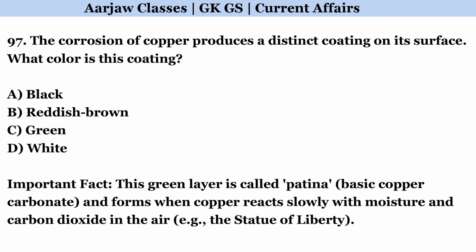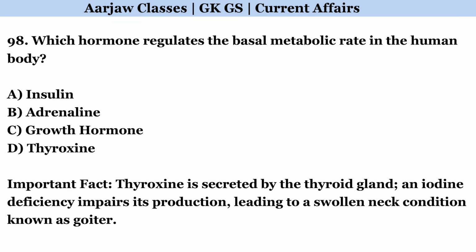The corrosion of copper produces a distinct coating on its surface. What color is this coating? Correct option is C. Green. Which hormone regulates the basal metabolic rate in the human body? Correct option is D. Thyroxine.